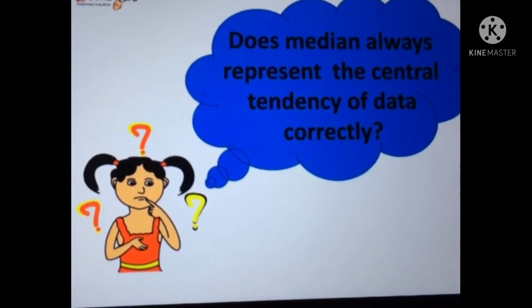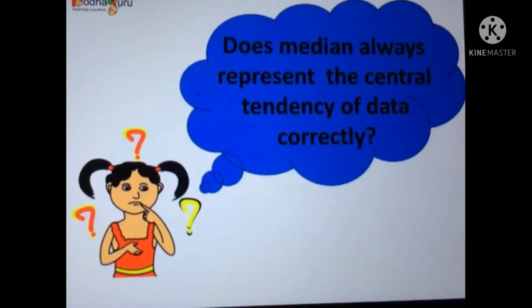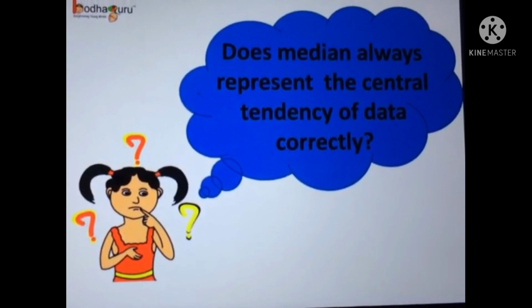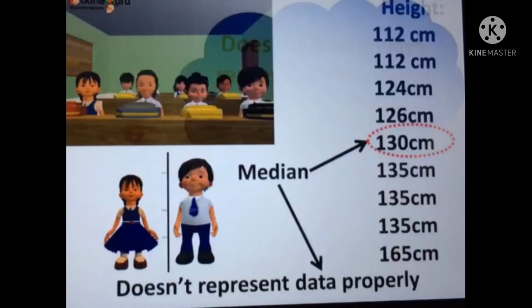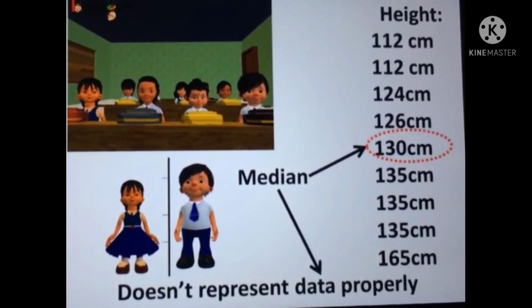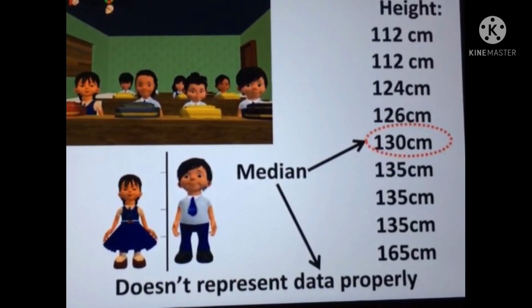Now you may wonder, does the median always represent the data well? Let us take some examples and figure this out. For example, a class teacher gathered the data of heights of the students in a class.